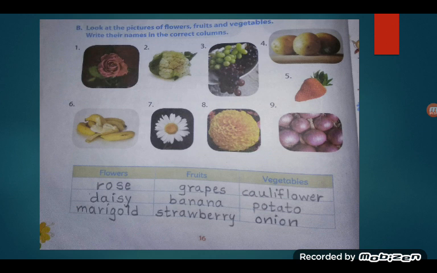Which are the flowers? Rose, dahlia and marigold. These are the flowers. Then grapes, banana and strawberry. These are fruits. And which are the vegetables given over here? Potato, then cauliflower, which is there for number 2, and onion. So cauliflower, potato, onion. I have written like this. So this was about page number 16.